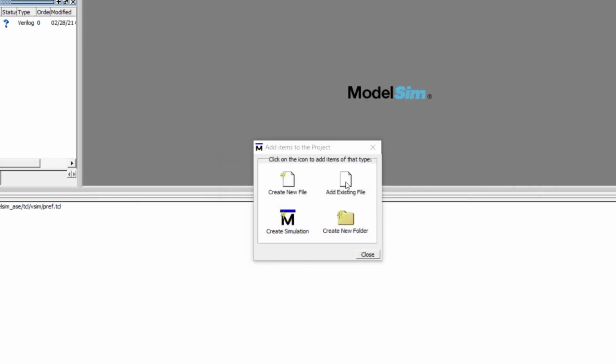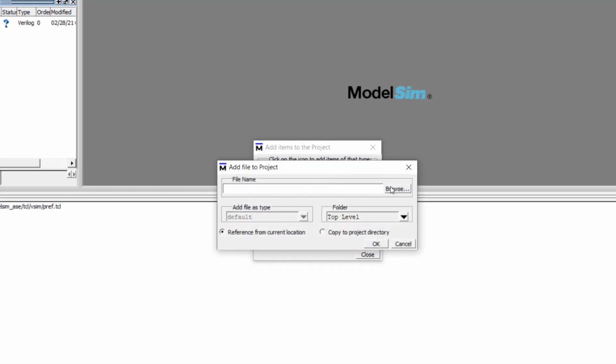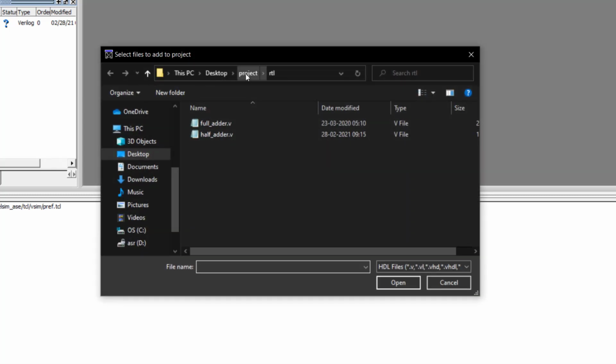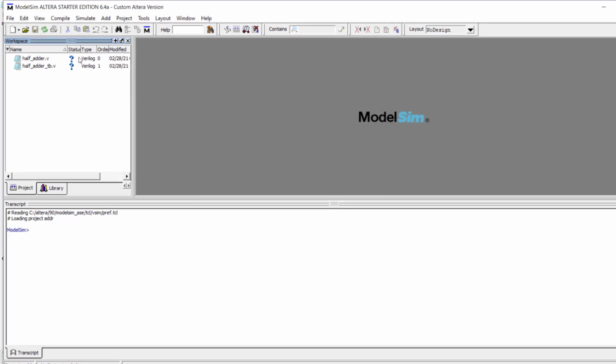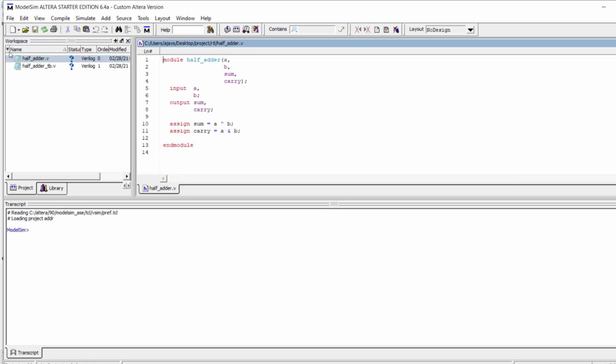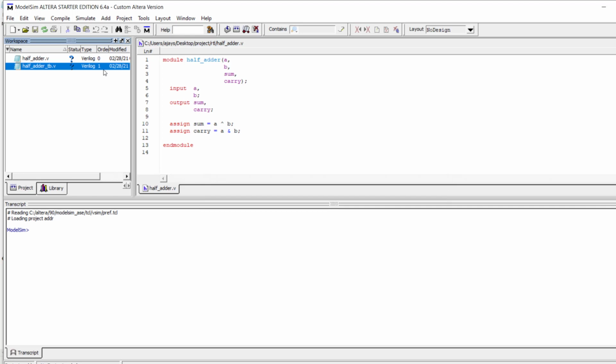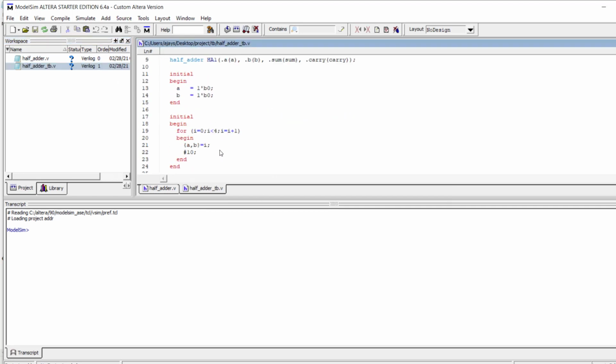I have added the design file, that is the half adder we are going to design, and now I'm adding the half adder verification file. Now I'm just closing this. You can see we have added two files, halfheader.v and halfheader_tb.v. This is the design file and this is the verification file. I've already coded them. If you click on the half adder, you will see this is the code we have already written before, and this is the verification module.